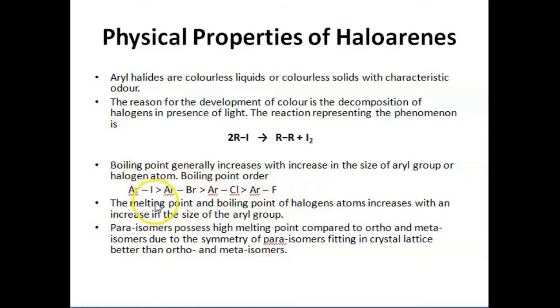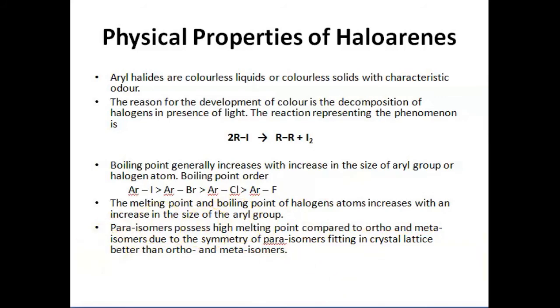If we talk about the melting point and boiling point of haloarenes, it increases with an increase in the size of the aryl group. Para isomers will possess a higher melting point compared to ortho and meta isomers due to the symmetry of para isomers fitting in the crystal lattice better than ortho and meta isomers.